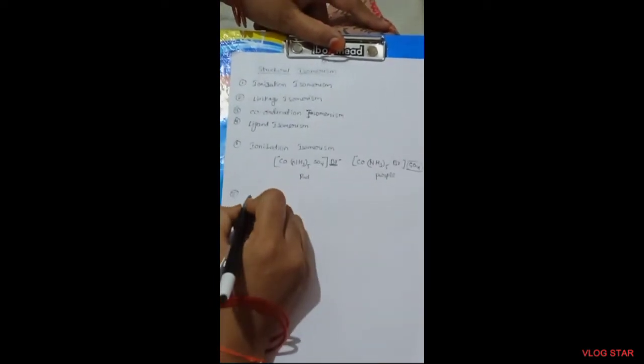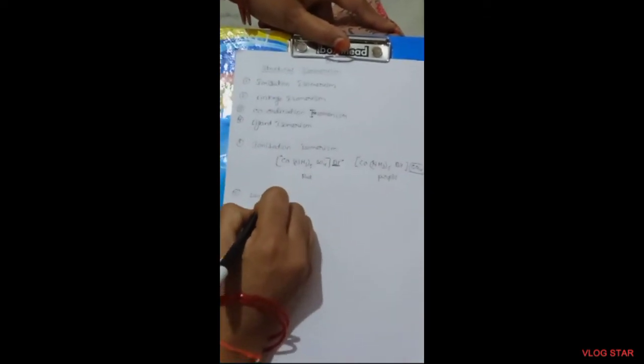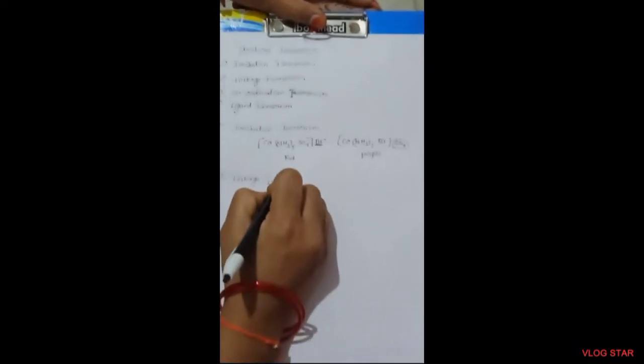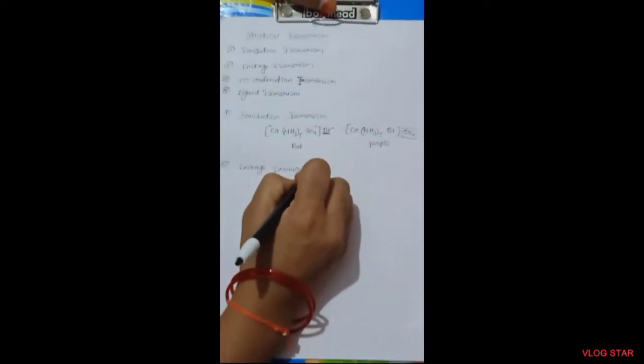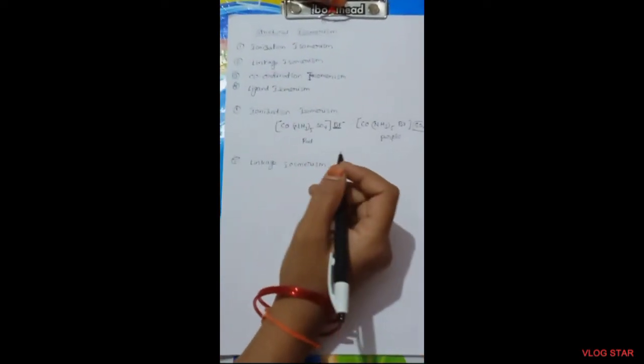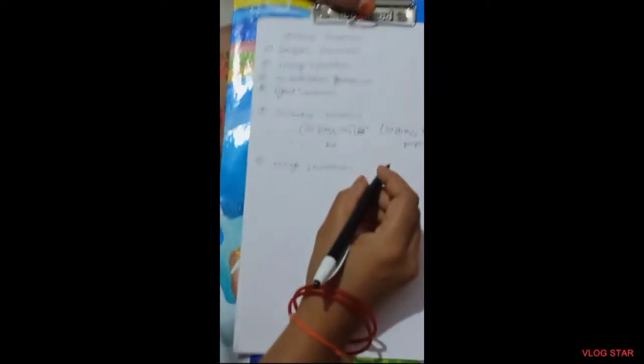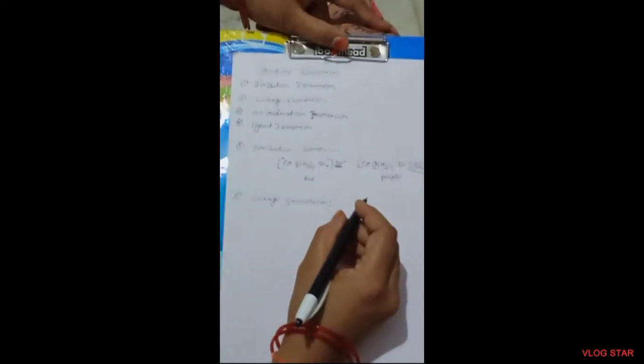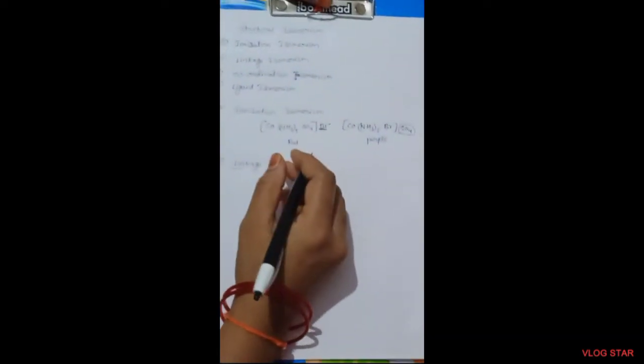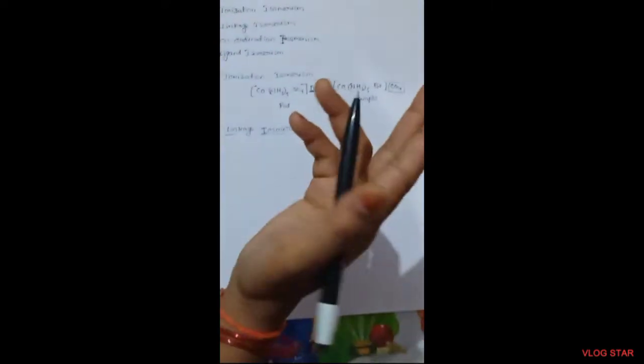Now coming to linkage isomerism. This type of isomerism is shown by complexes which contain a monodentate ligand having more than one donor atom. These complexes behave as ambidentate ligands, meaning one ligand has dual nature, with two donor sites.